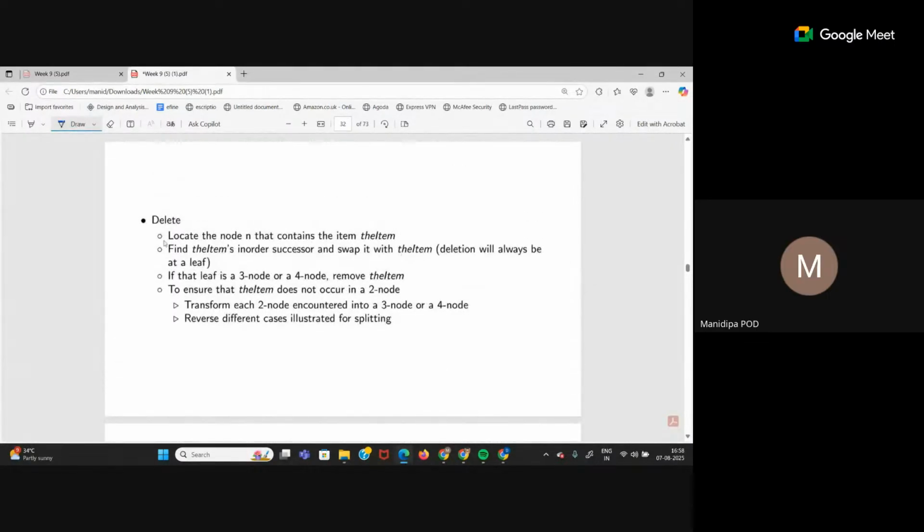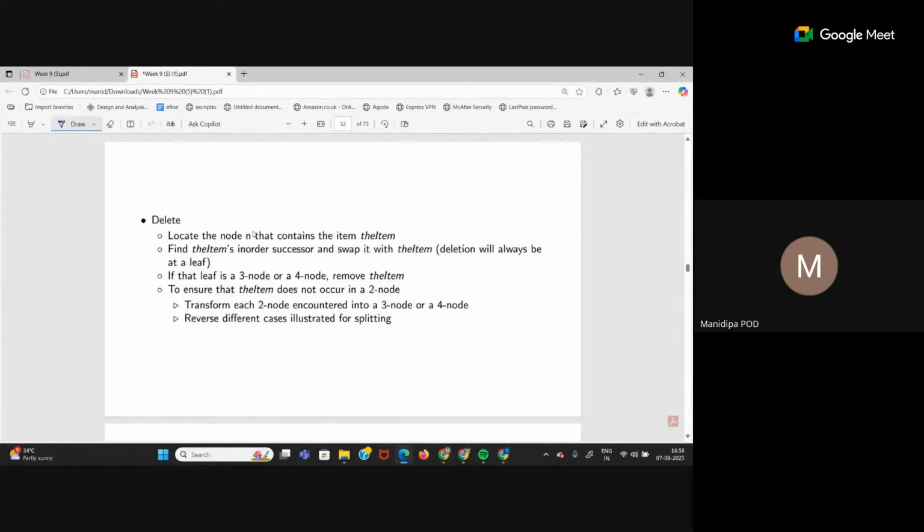Okay, let's quickly do this once. Look, if I want to delete some node, then we have to locate the node n that contains the item that I want to delete. So we have to find that particular item's in order successor. That means in order traversal we have to know.